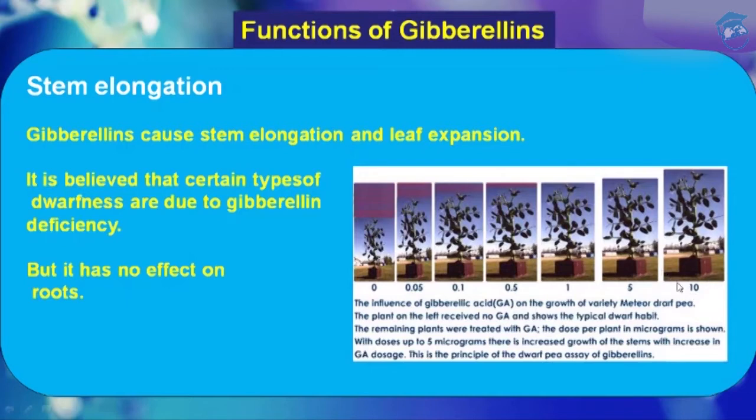So this plant has enough gibberellin in it, and with doses up to 5 microgram, there is increased growth of the stem with increase in gibberellic acid dosage. This is the principle of the dwarf P assay of gibberellins. So this is the first function of gibberellin, that it helps in stem elongation and leaf expansion, students.